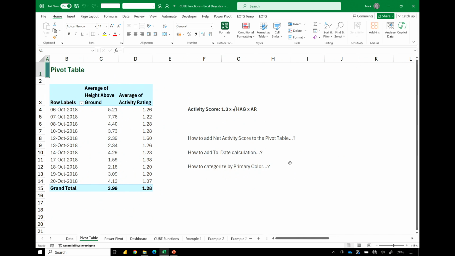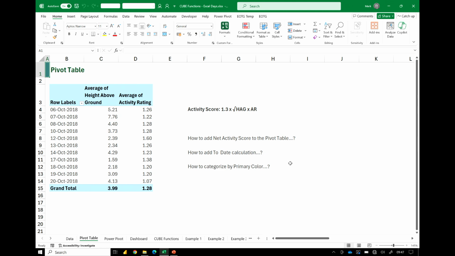So here is my pivot table. I've got the dates on the left, and then the average height above ground, and then the average activity rating. Now, if you're a squirrel aficionado like I am, you know that we can't have any of these standard metrics. We need to create something, because if a squirrel is above ground and undertaking activities, that's like doing double duty, isn't it?